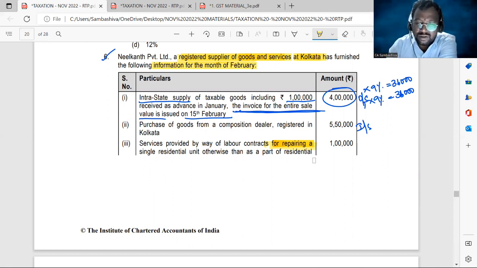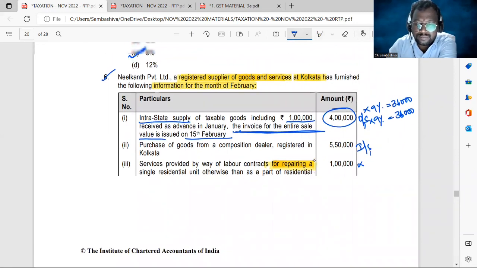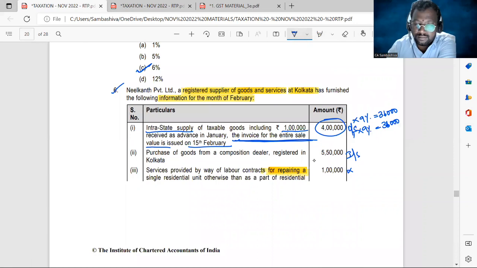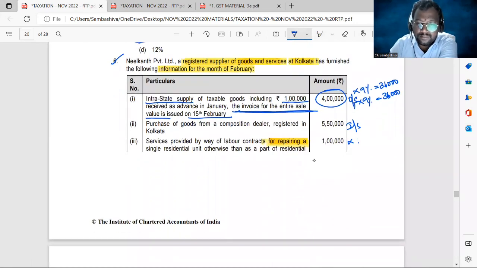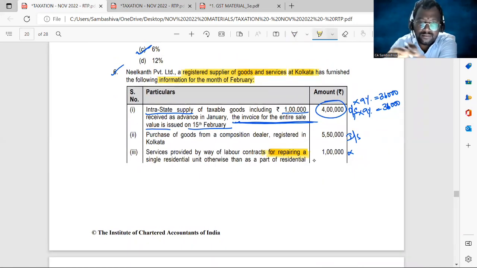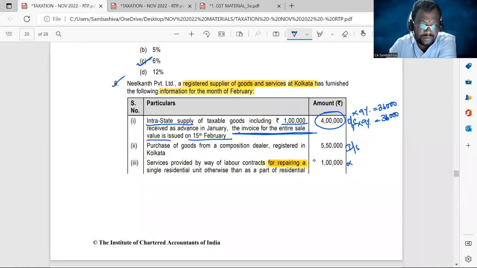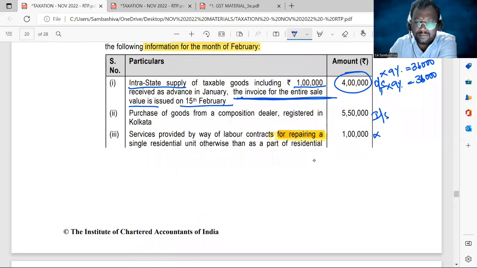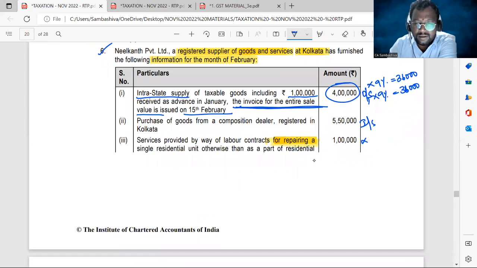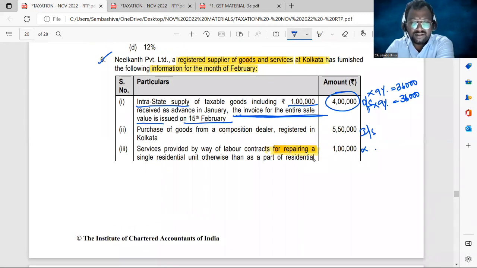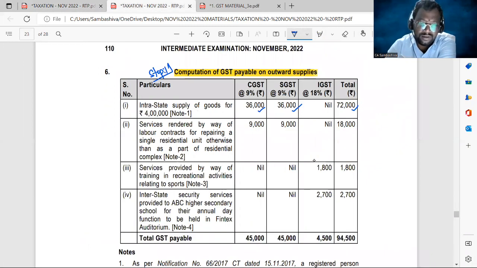Taxable. So 9% CGST, 9,000, 9% SGST, 9,000, totally 18,000. You can check it out. CGST 9,000, SGST 9,000, totally 18,000. Clear, sir. Next.